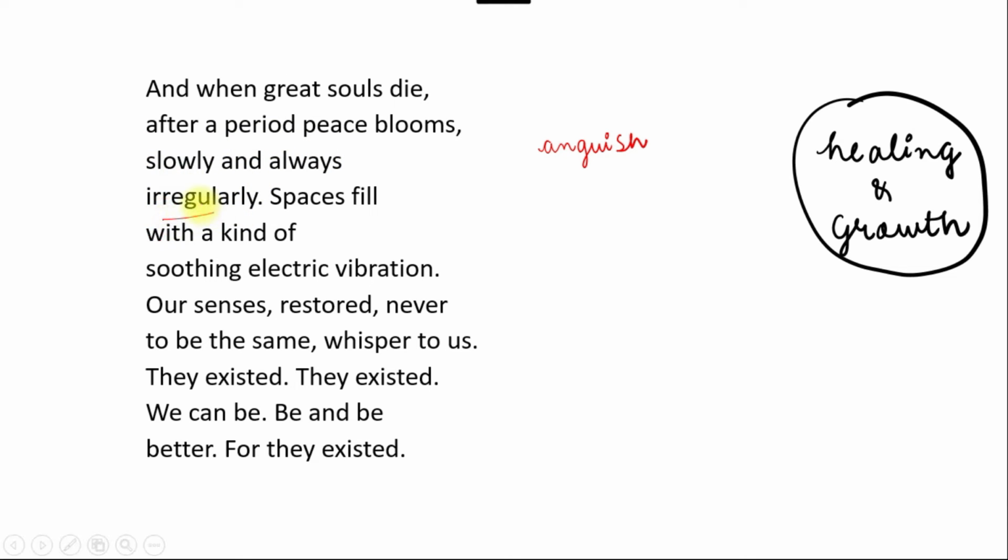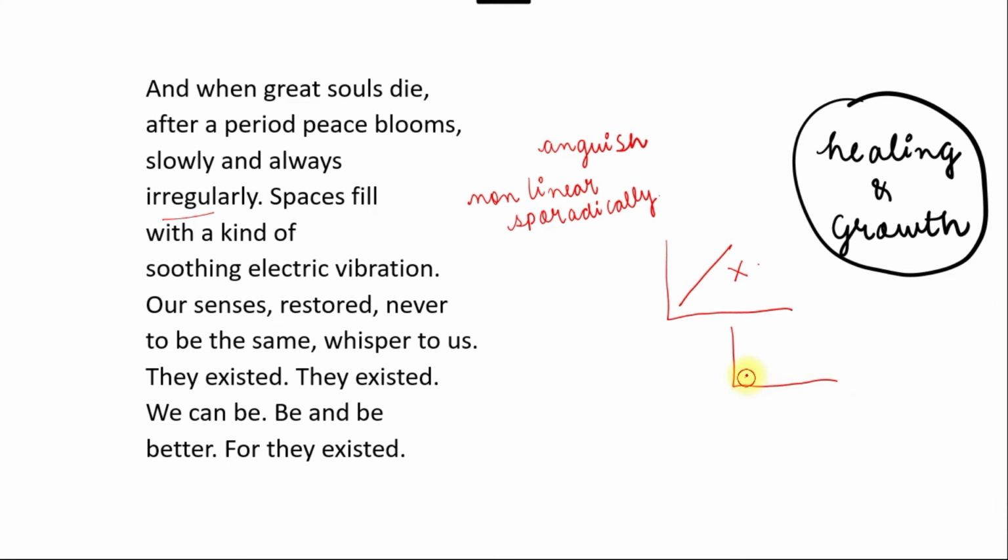Okay. So another word for the word irregular is non-linear, or you can say sporadically. Okay. So what is the poet saying, that the healing is not like this, but it is more like this. It is non-linear or it is irregular. There are periods of again sadness, but still there is growth.